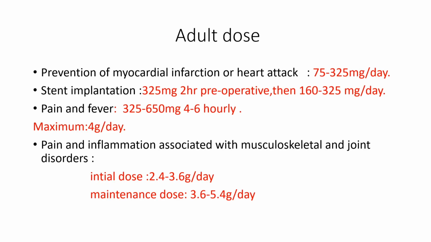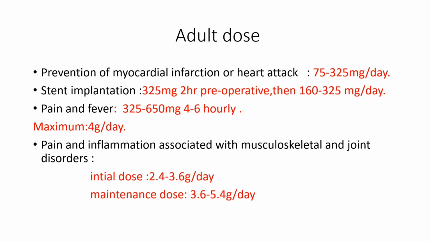Now, adult doses. In prevention of myocardial infarction or heart attack, the initial dose is 75 mg, and the maximum dose is 325 mg per day. In case of stent implantation, 325 mg 2 hours pre-operative, followed by a dose of 160 mg initially; the maximum dose is 325 mg per day. Based upon the patient's condition, the dose is adjusted.